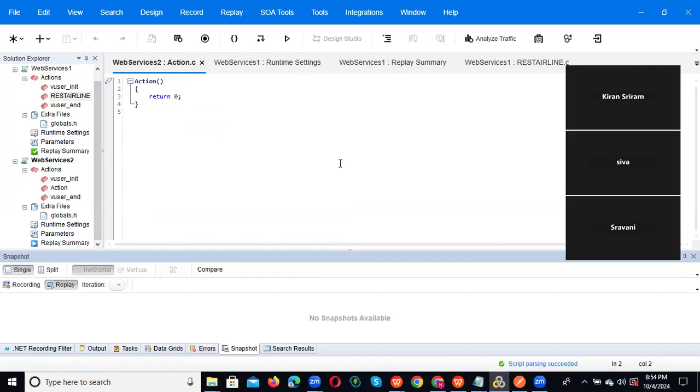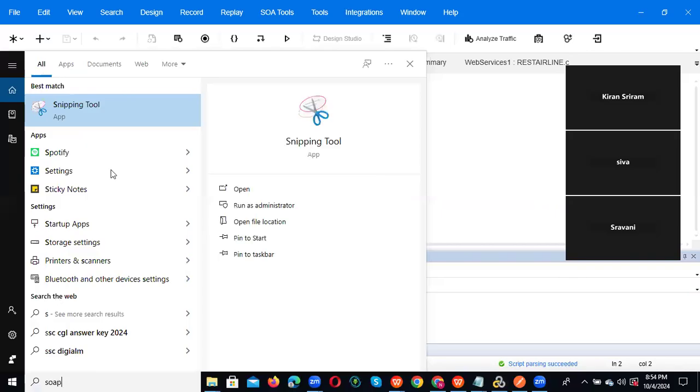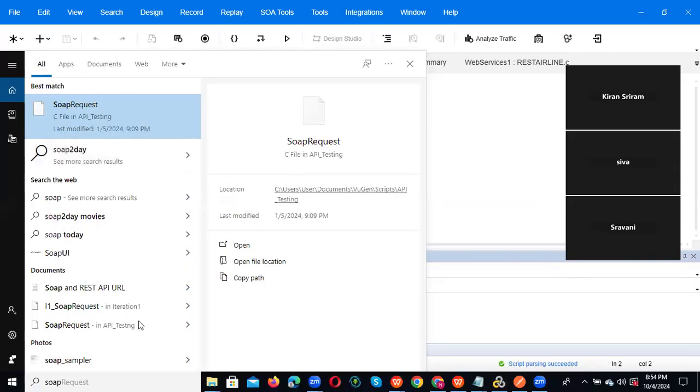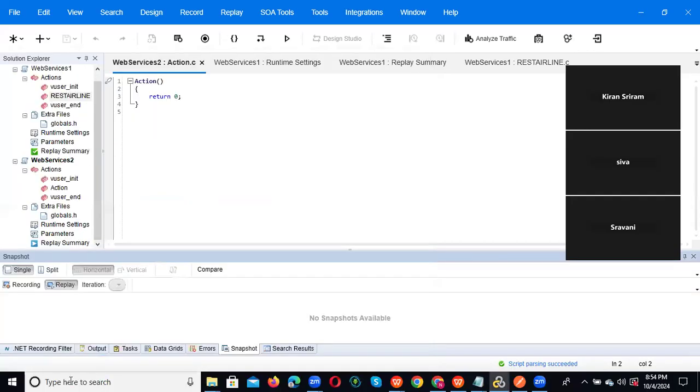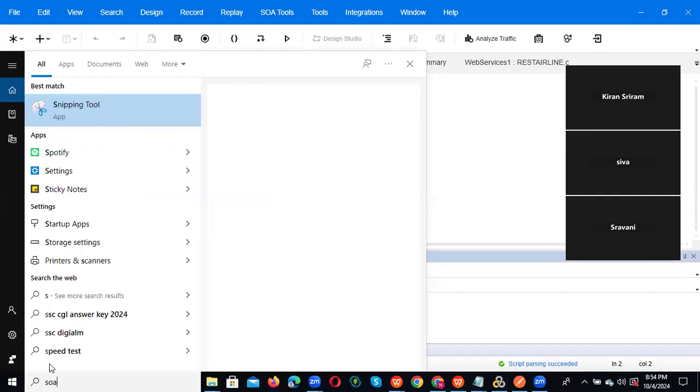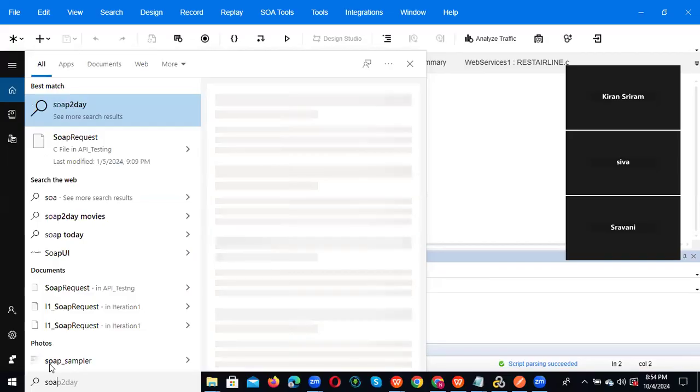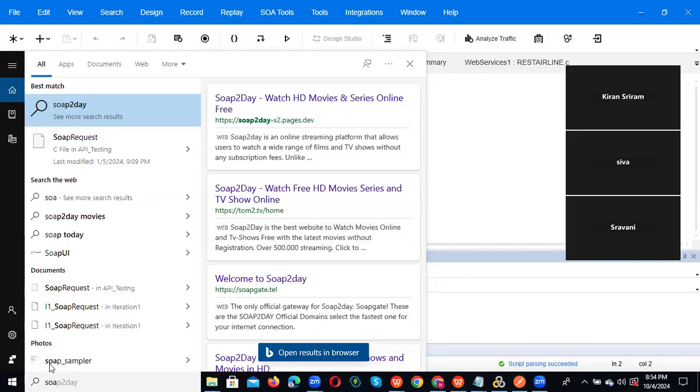I told you we need SOAP UI too. For the purpose of, for example, validating before doing the testing, we can also do SOAP UI testing. That is the SOAP UI tool we have, SOAP UI.